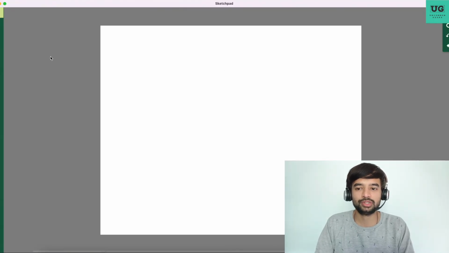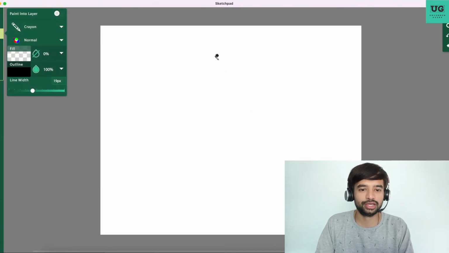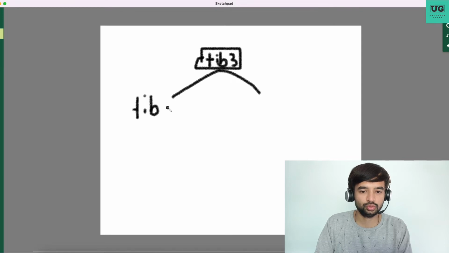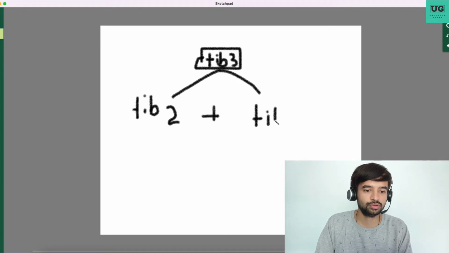So let me draw. As you always know, my drawing is not that good. Now you have to calculate Fibonacci of 3, correct? Fibonacci of 3 is Fibonacci of 2 plus Fibonacci of 1.